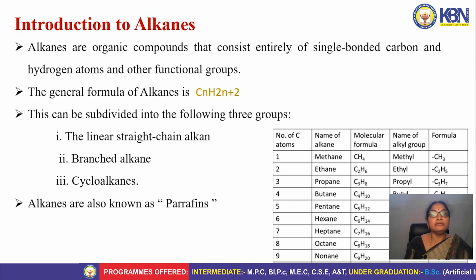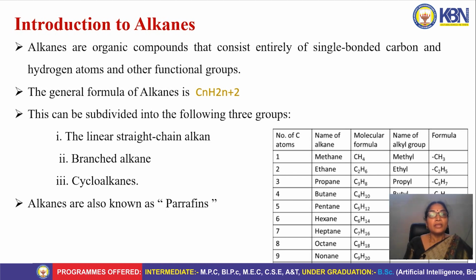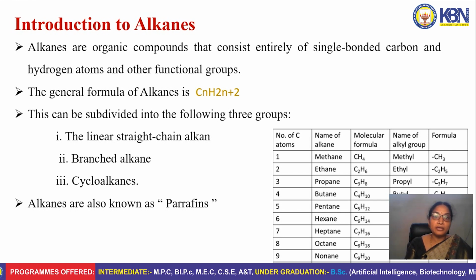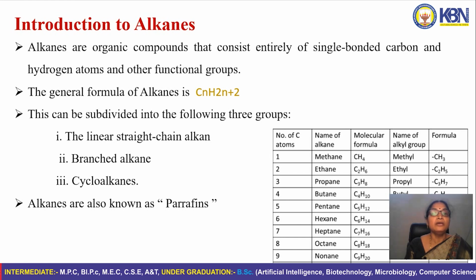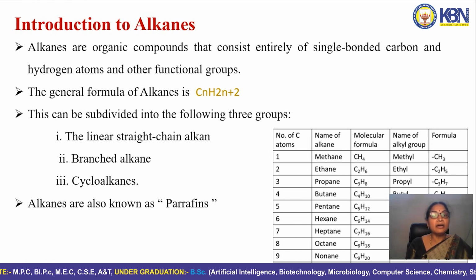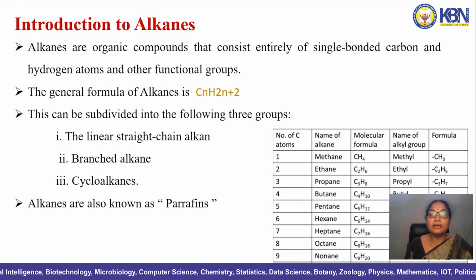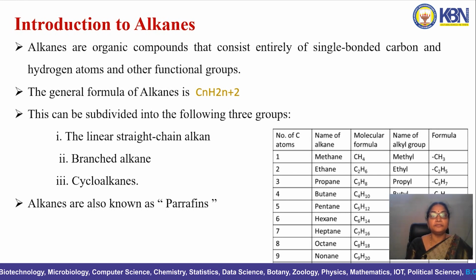So coming to the saturated hydrocarbons, alkanes are the best example for saturated hydrocarbons, and they are the organic compounds that consist entirely of carbon-carbon single bonds and carbon-hydrogen single bonds. So all are single bonds in alkanes.